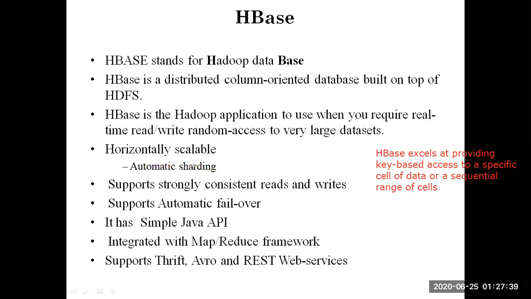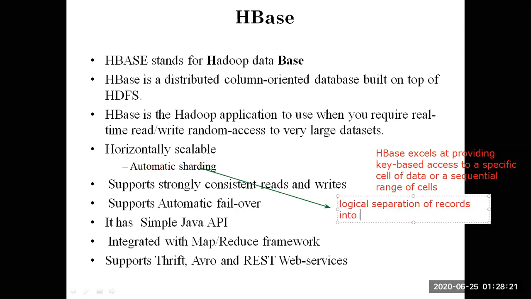Next we shall talk about sharding. We discussed sharding in module 2, so let us recall what sharding is. In module 2 we talked about NoSQL database systems, that is, not only SQL, which are also column oriented databases, and they have the sharding property. Sharding describes the logical separation of records into horizontal partitions.